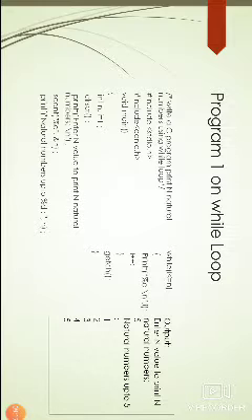Next I am using clrscr here. clrscr means it clears the output screen. The next one is a printf statement. In the printf statement I'm writing a message like "enter n value to print n natural numbers". Here we use the escape sequence character \n, which means the cursor is moved to the next line.